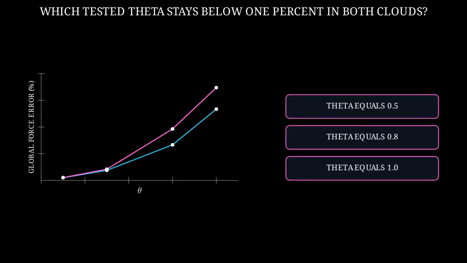Suppose the displayed requirement is global relative force error below 1% in both clouds. Which is the largest tested theta that passes? 0.5, 0.8, or 1.0? Commit before the threshold line appears. I choose theta equal to 0.8 because 1.0 already exceeds the 1% line.